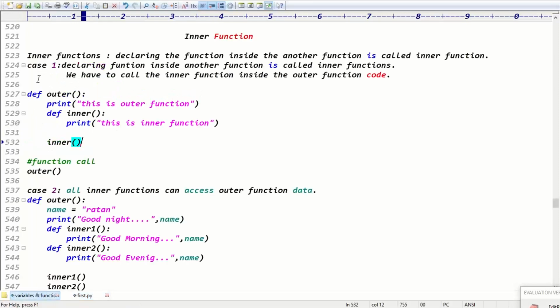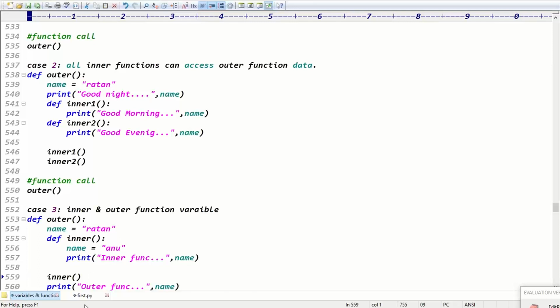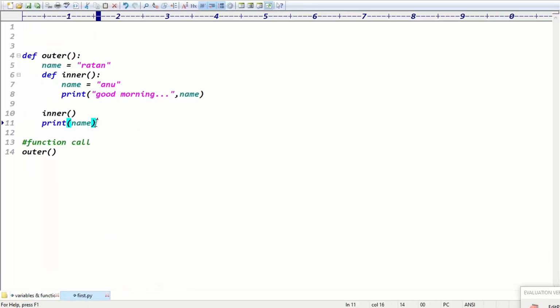Observe carefully. Case one, declaring a function inside another function. Case two, all inner functions can access outer function data. And this is case three: I declared name equal to Ratan, name equal to Anu, good morning name. I'm calling the inner function. After calling inner, again I'm printing the name. In this case, what is the output?